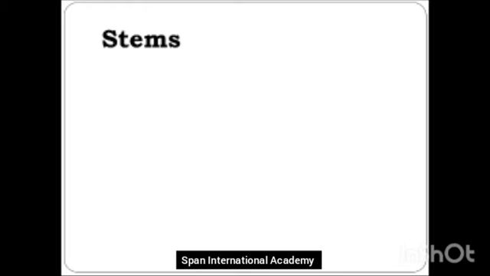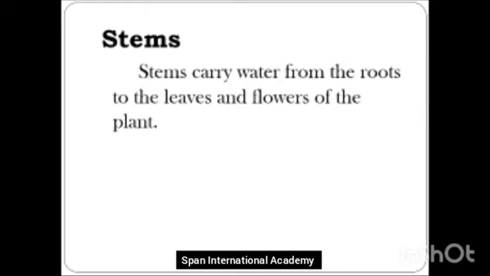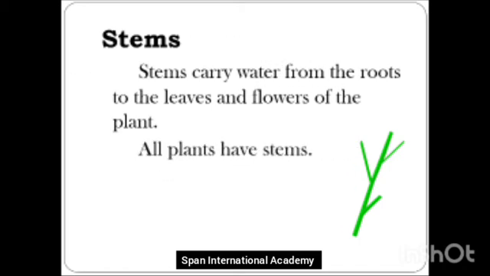Let's take the second main part of the plant. It's the stem. Now, how do the stems help? Stems carry water from the roots to the leaves and flowers of the plant. As I told you, when we water the plant, the water goes into the ground. And from the ground, the roots take the water and pass the water to the stems. Then this stem carries the water from the roots to the leaves and flowers of the plant.